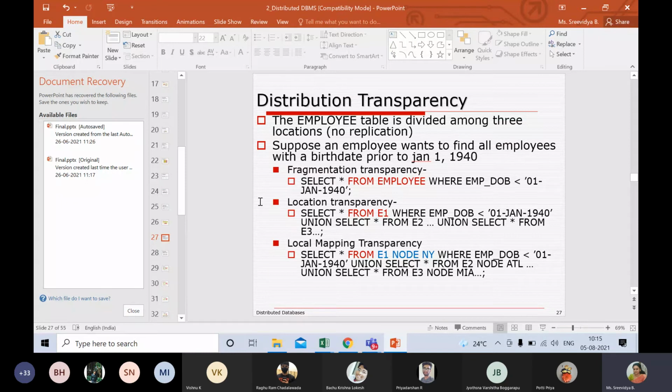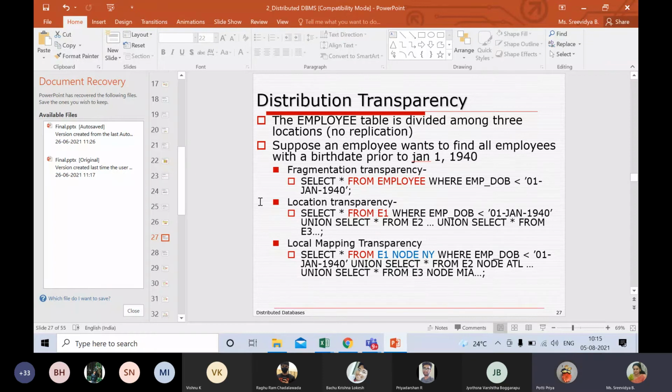And when we are talking about these distributed systems, don't think about small databases. Think about databases which are really huge. The very fact that you have a distributed database is that we have data across multiple places. When we have multiple places, it is obvious that you have huge data.